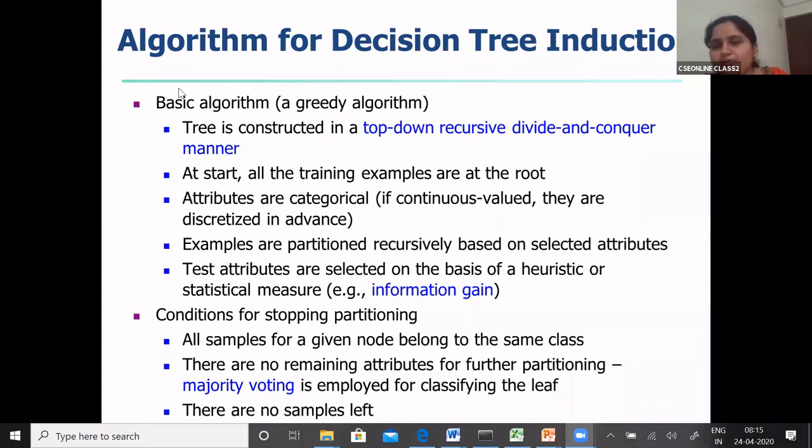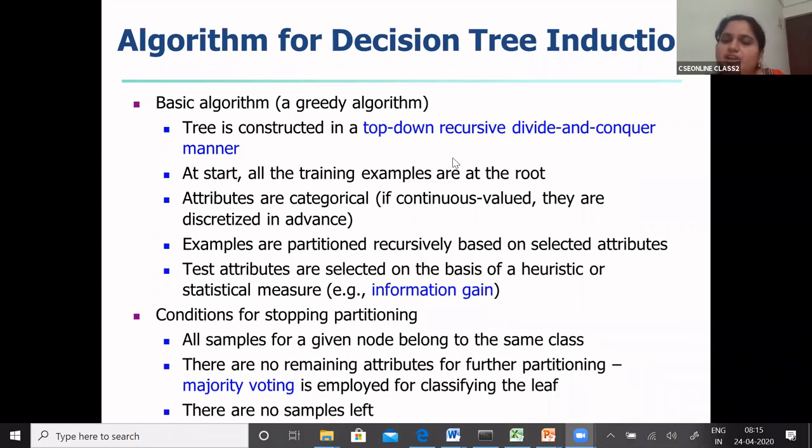For example, in the given example, age is less than 30, between 31 to 40, or greater than 40. Those were the different categories, right? So ID3 can be applied for categorical values, not for continuous valued attributes. Those have to be discretized in some manner. Then the partition is recursively done.